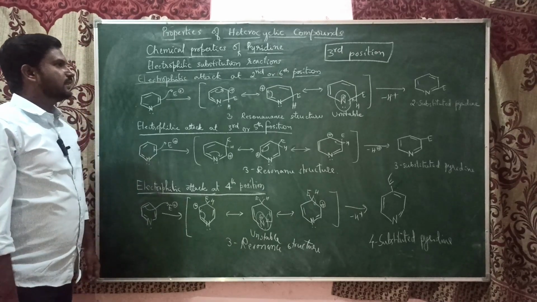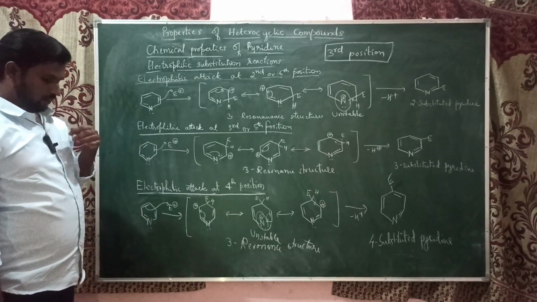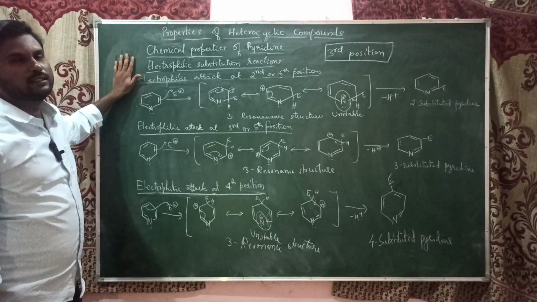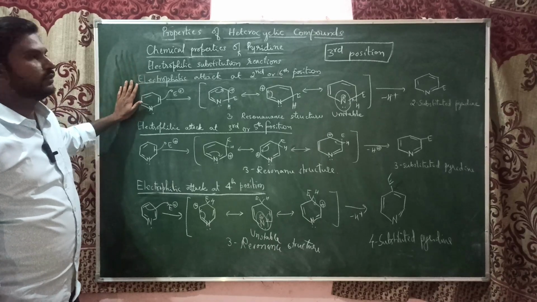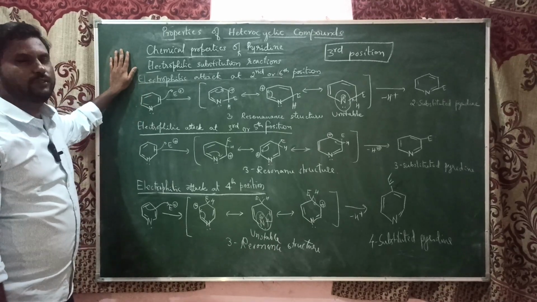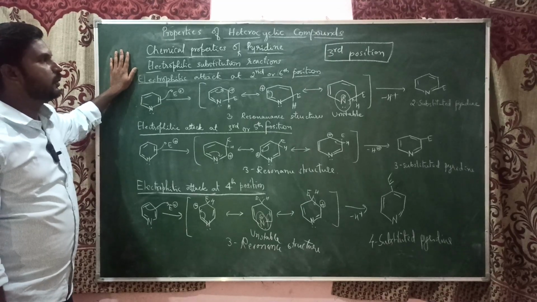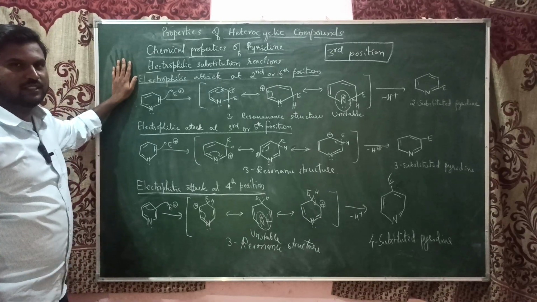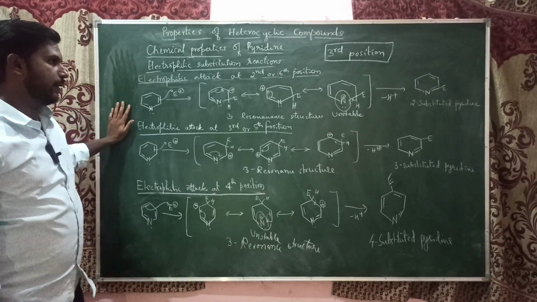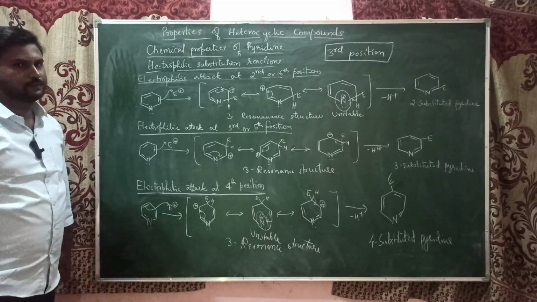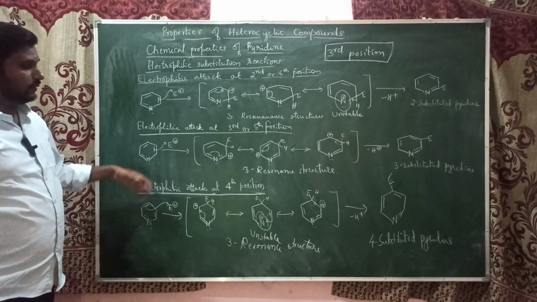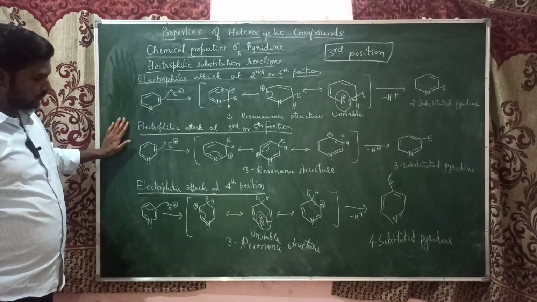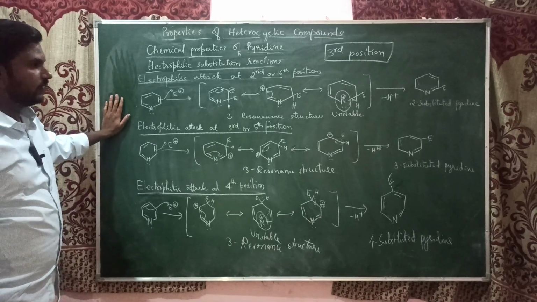Now we will see the examples of electrophilic substitution reactions. As pyridine is not easily undergoing electrophilic substitution reactions, we cannot see all kinds of electrophilic substitution reactions. Very few reactions are possible. We will see nitration and halogenation, two reactions. And these are very important for 4 marks in your exam. Please note them down, because if you write this much, you will definitely get all 4 marks.